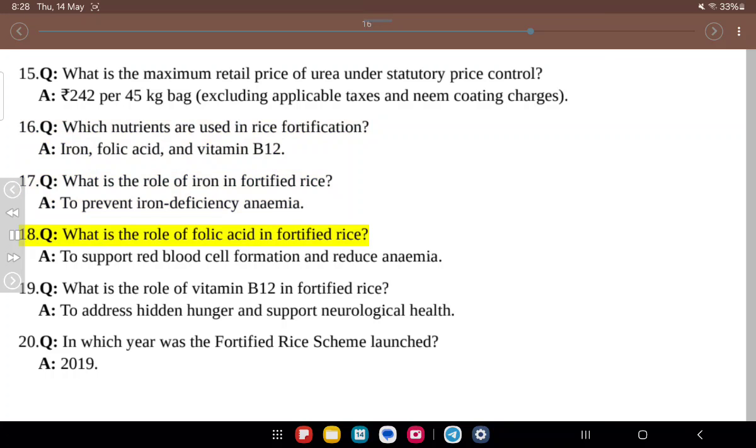18. Q. What is the role of folic acid in fortified rice? A. To support red blood cell formation and reduce anemia. 19. Q. What is the role of vitamin B12 in fortified rice? A. To address hidden hunger and support neurological health.